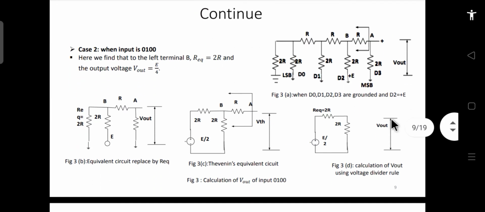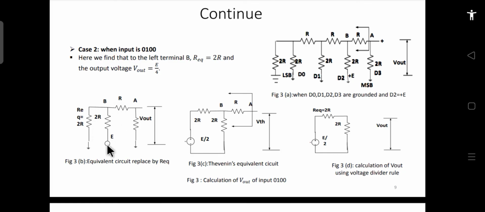So similarly, whatever we have done for the first case, 1 triple 0, we will do the same thing, but now not across the previous terminal, but across this second terminal. So you see this is the network. Earlier we found it across this. Now over this terminal, this is becoming 1. So D2 is becoming 1. The rest of the terminals we have considered to be connected to the ground, but this terminal is not connected to the ground, but it is connected to the E volt.